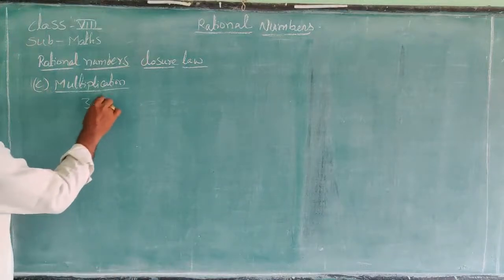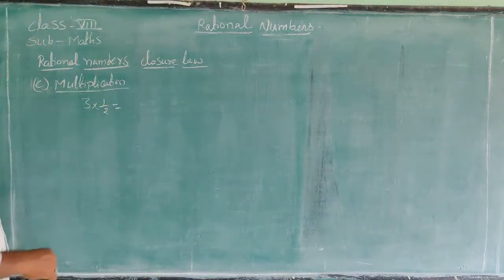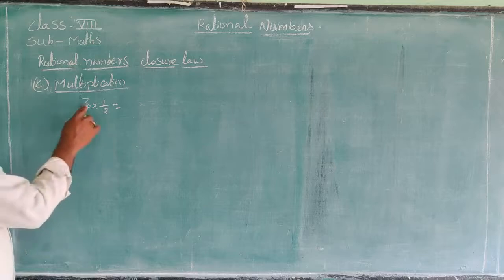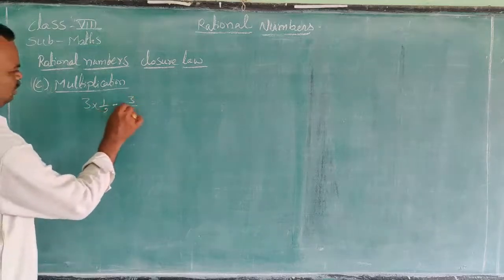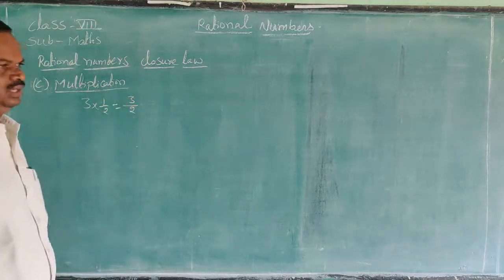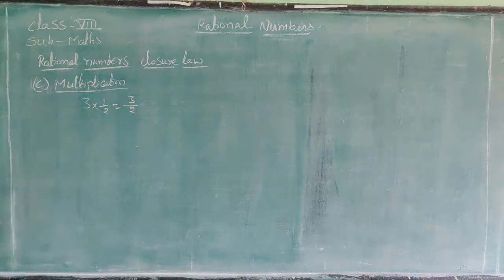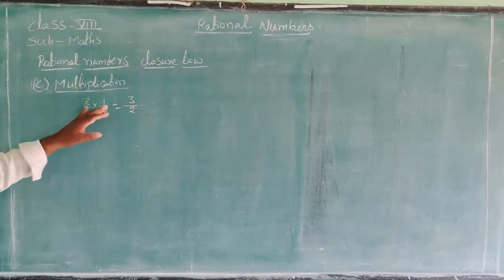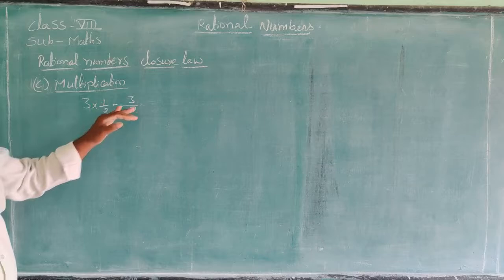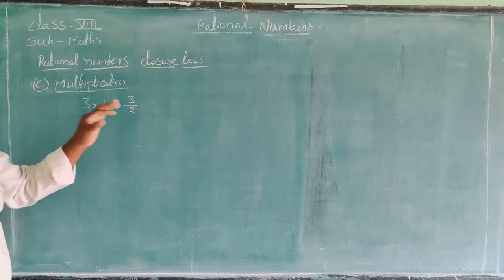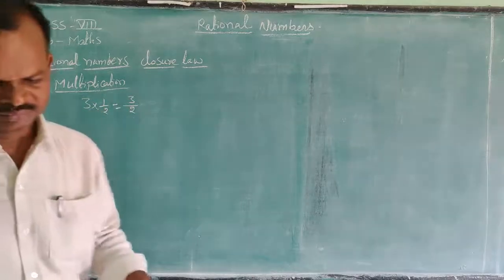What is the value? 3 into 1, 3 ones are 3, so 3 by 2. It is also a rational number. 3 is a rational number, 1 by 2 is also a rational number. 3 into 1 by 2 is equal to 3 by 2. It is also a rational number.